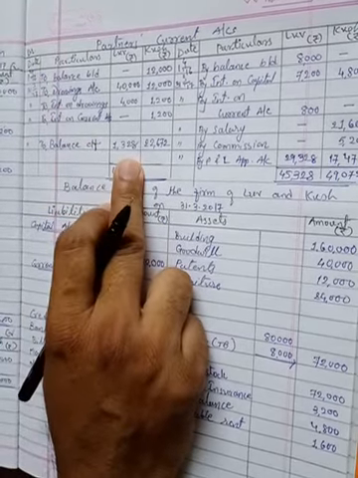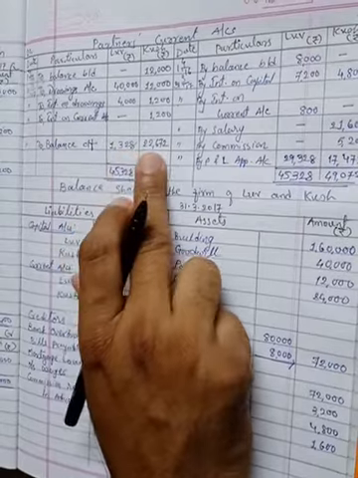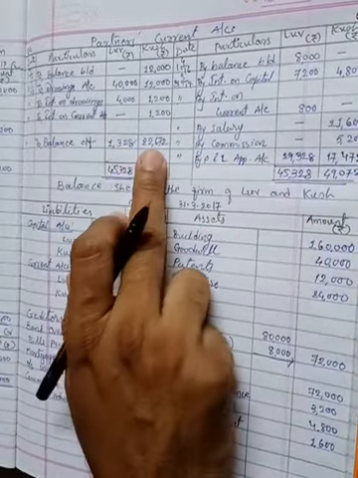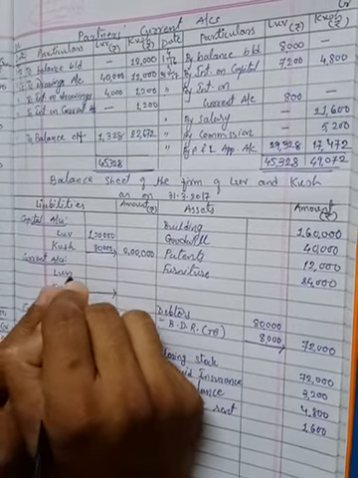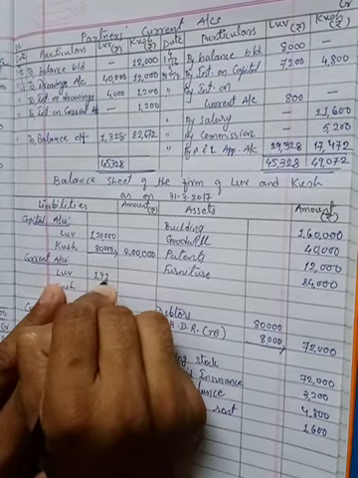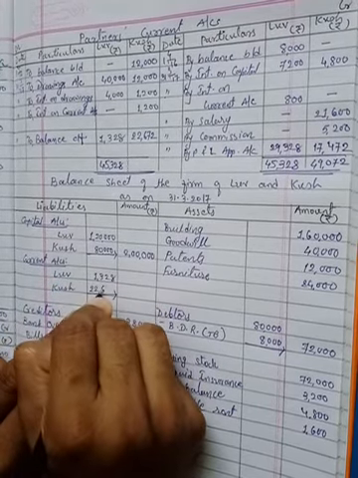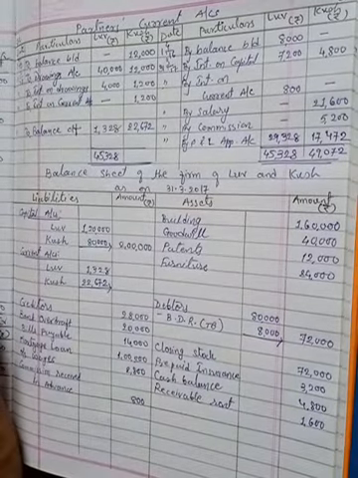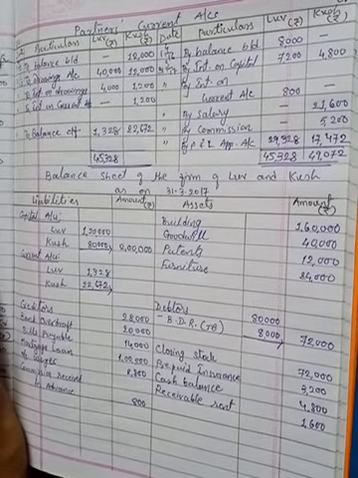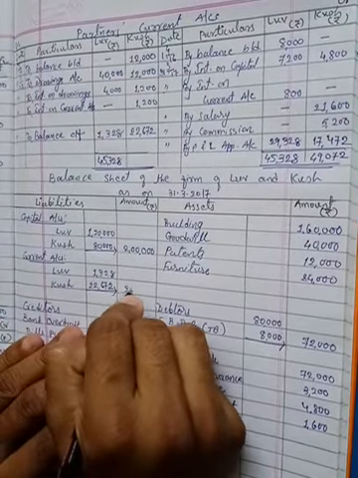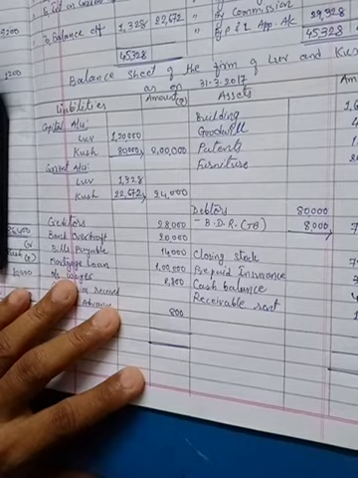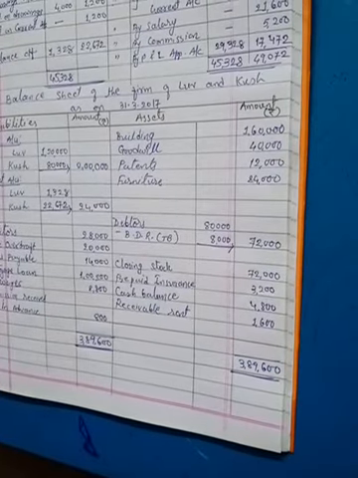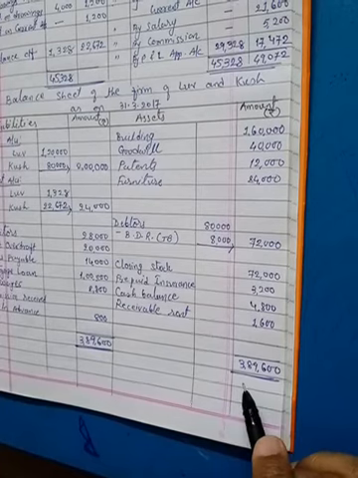This is their closing balance of current account, and we got a credit balance only, right? The credit side total is more, so this will be shown on the liability side of the balance sheet, under the title current accounts. Love's current account balance 1,328 and Kush 22,672. This total in the outer column, 22,672 plus 1,328, equals 24,000. And now you have to find out the total of the balance sheet. So the total of your balance sheet is 3,89,600 on both sides.